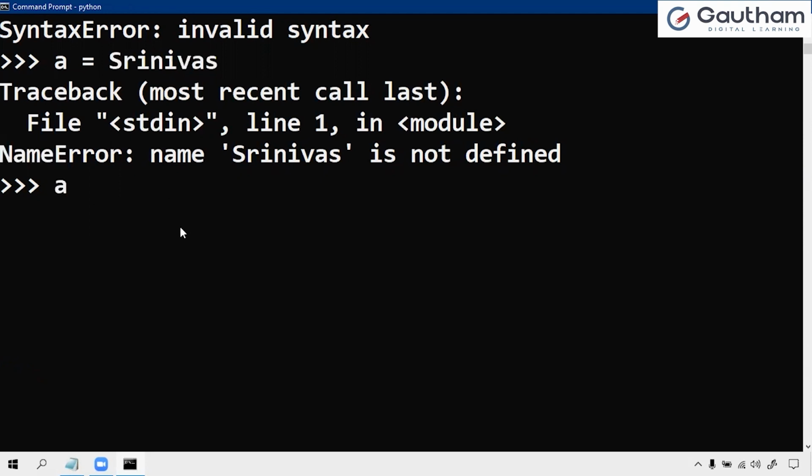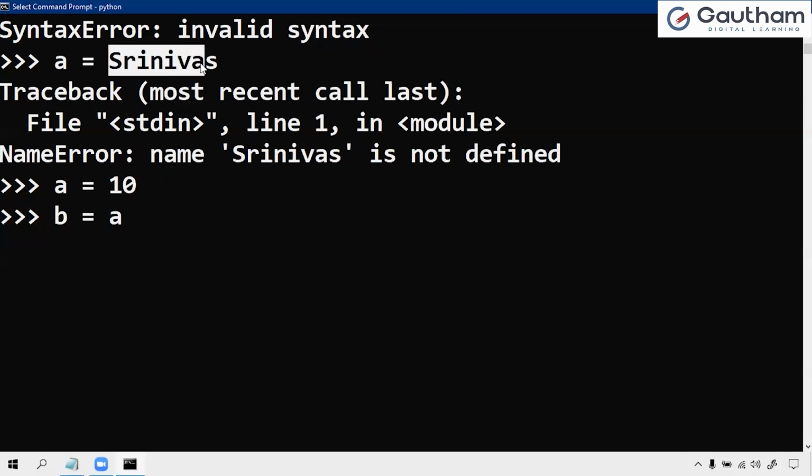See, let us observe here. a equals 10. Now what I am doing is b equals a. What is the meaning of this? We are assigning the value of a into b. In this syntax, it is treating b as the variable, and a is the variable whose value is assigned to b.